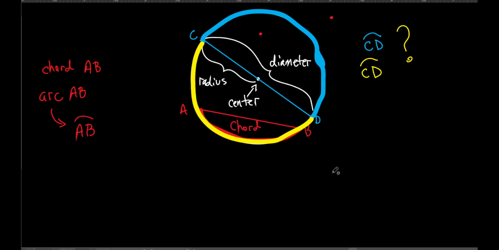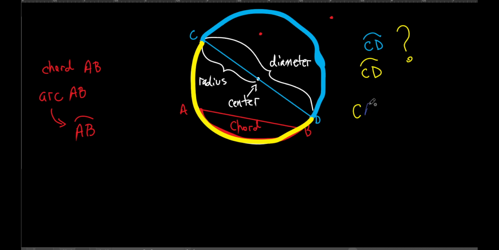So let's go back to the yellow one because I've got some points here. What if I wanted to describe this yellow arc right here? I can't just say CD because I could be talking about the blue one, which is CD. Everybody understand what the question is? So how do I know I'm only specifically talking about the yellow one? Well, I could put another letter in there. So I could start at C, and you could also start at D. It doesn't matter. Like C, D, D, C, right? We've done that before with lines, haven't we, in line segments? So how else could I do it? I could say it starts at C. Give me another point that it goes through before it actually hits D.